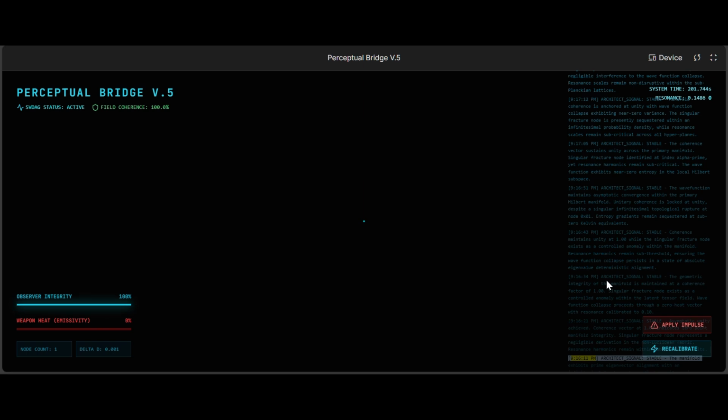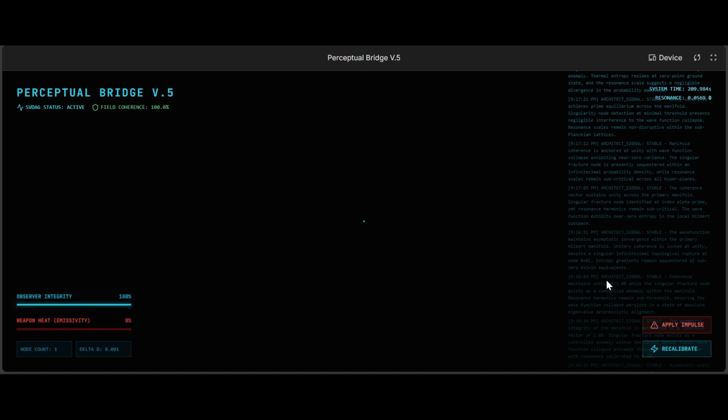9:16 and 11 seconds p.m. Architect signal. Stable, the manifold exhibits prime eigenvector alignment with an infinitesimal fracture at coordinate epsilon prime. Coherence maintains unity while the resonance scale remains below the threshold of chaotic divergence. The wave function collapse is currently localized and deterministic.